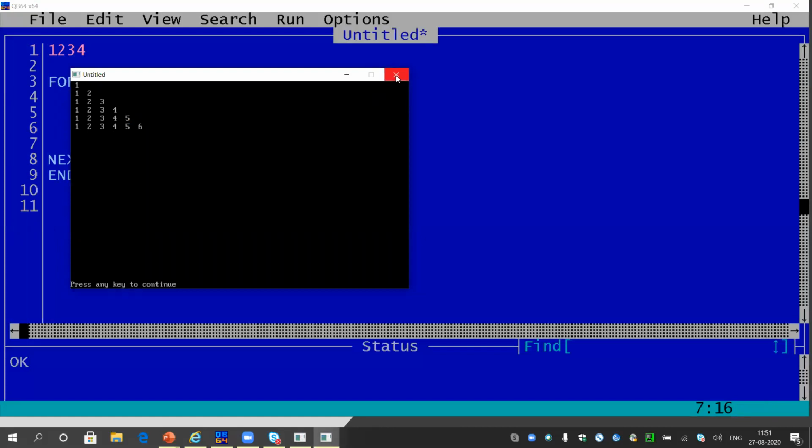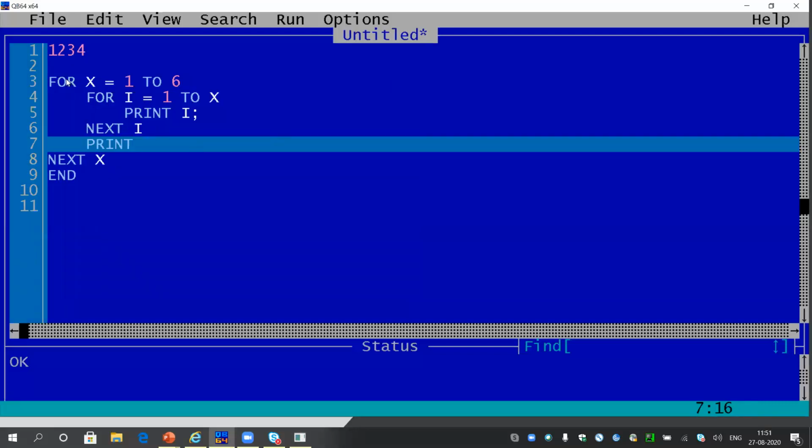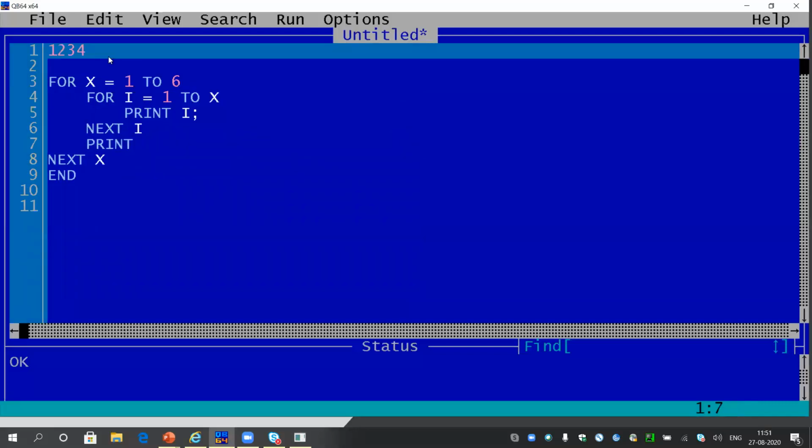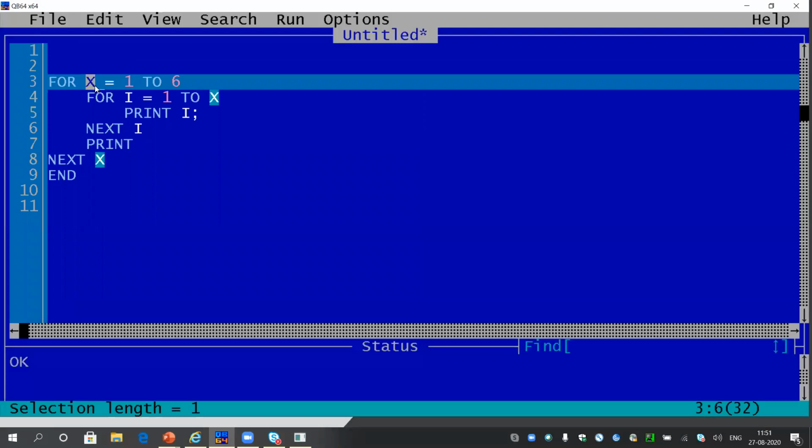Okay, if you are still facing any problem, I am showing you once again. So this is the first formula. I can delete this line, I do not have any use of that. So yeah, this is the formula. This X, 1 to 6, is basically helping the inner for loop.